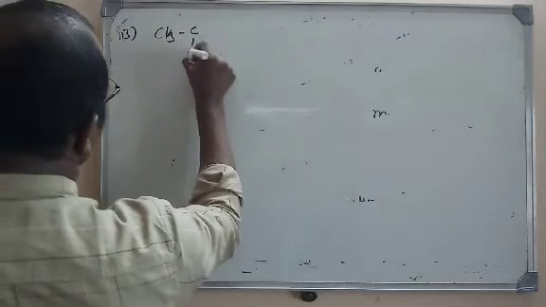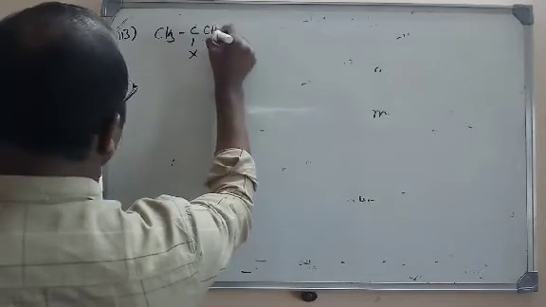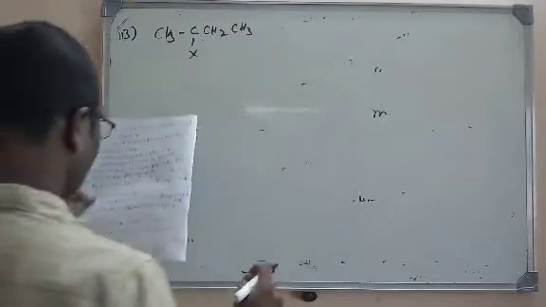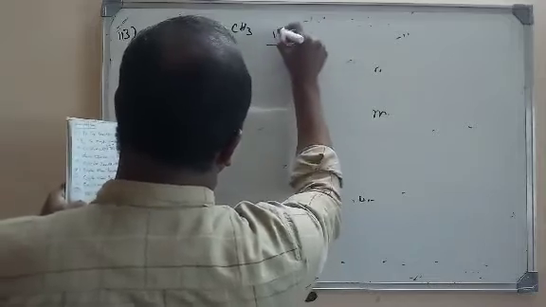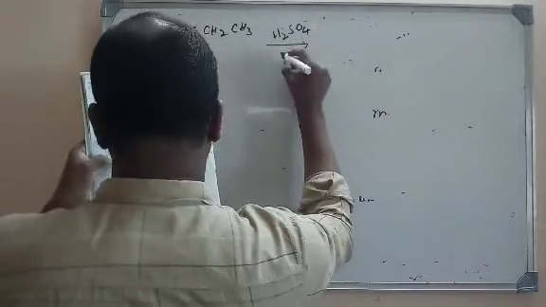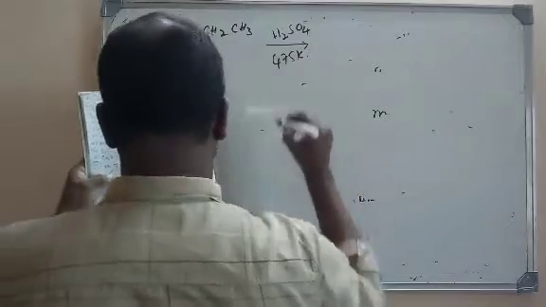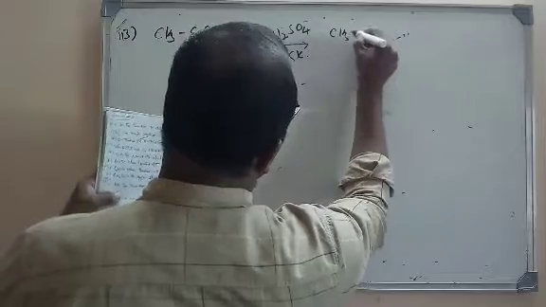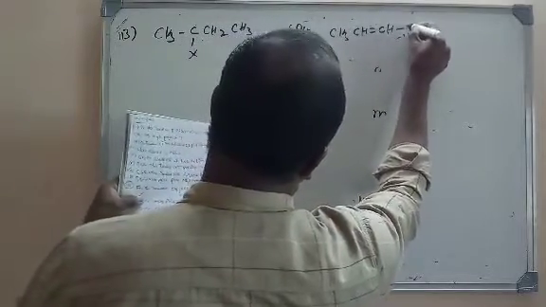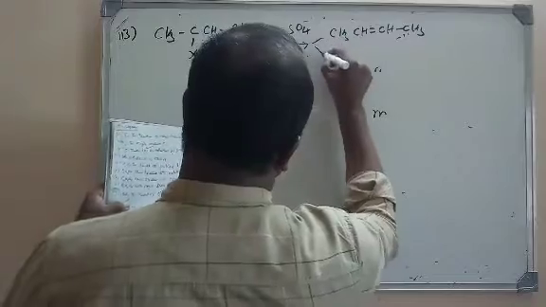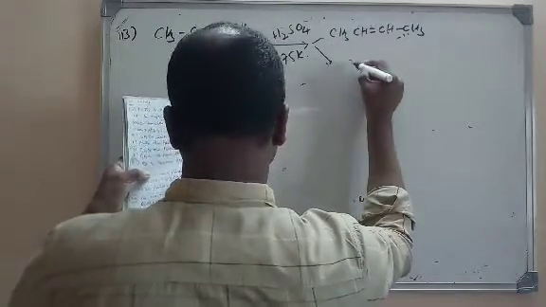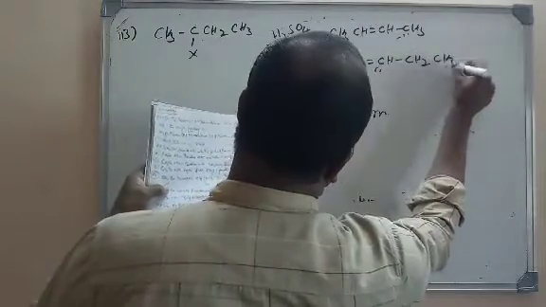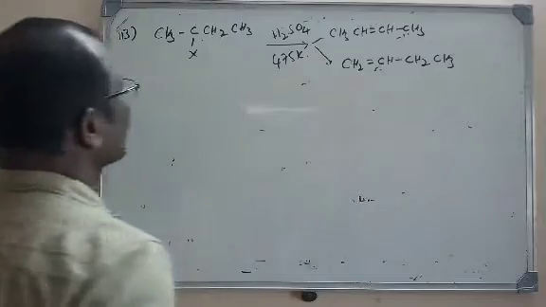CH3, CHX, X means halogen here, and CH2, CH3, nothing but 2-halobutane, that is treated with sulfuric acid at around 475 Kelvin temperature. Two products are given here. First one is 2-butene, that is CH3, CH double bond CH, CH3. The other one is 1-butene, that is CH2 double bond CH, CH2, CH3. These are the two products given.